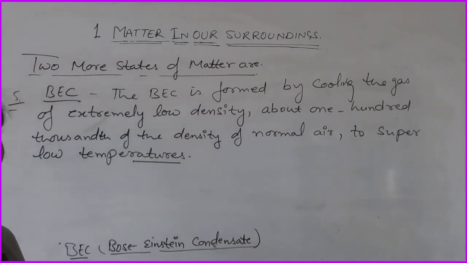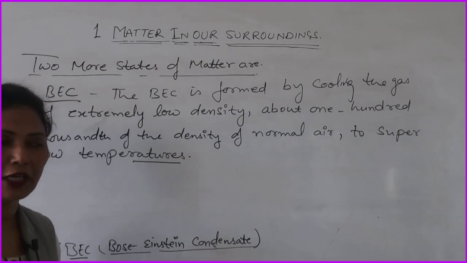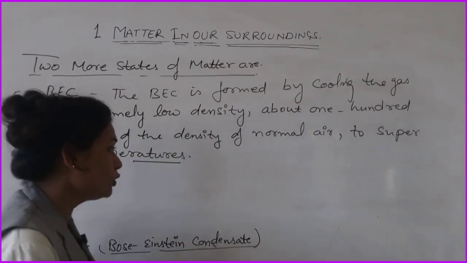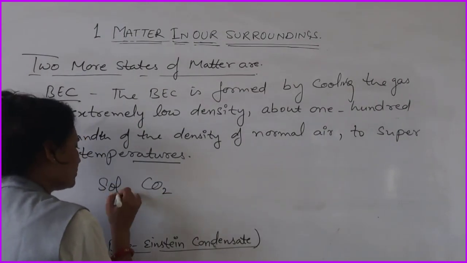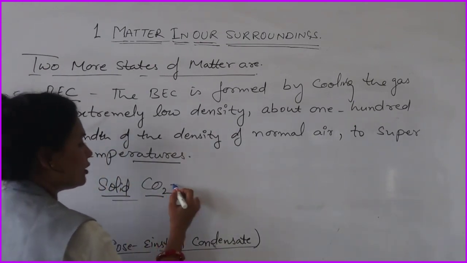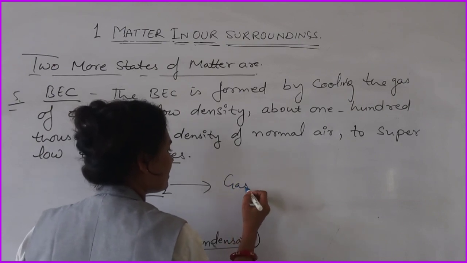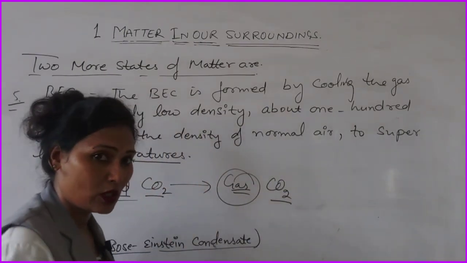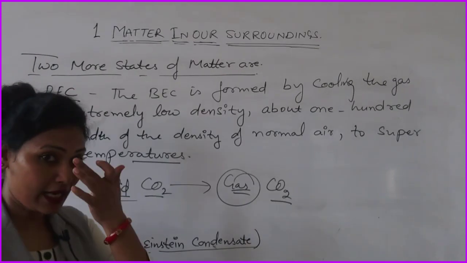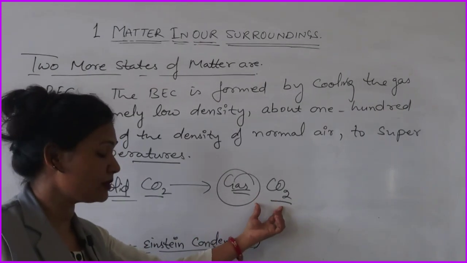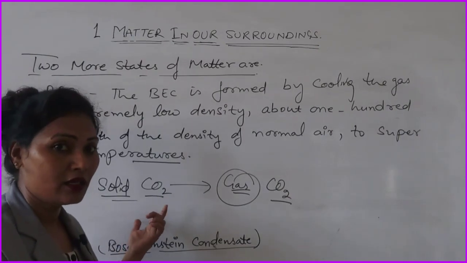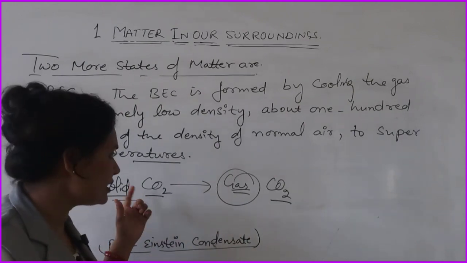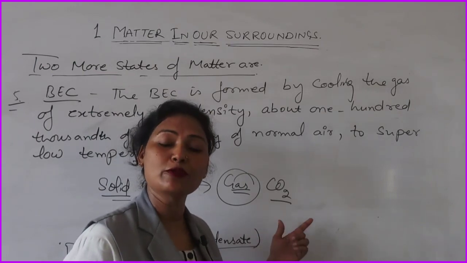Now lastly, I want to explain the change of pressure. I have already told you, if we reduce the pressure, then solid CO2 directly changes into gas. The CO2 gas is changed into solid CO2 by increasing the pressure, and solid CO2 will be changed into CO2 gas by lowering or reducing the pressure.